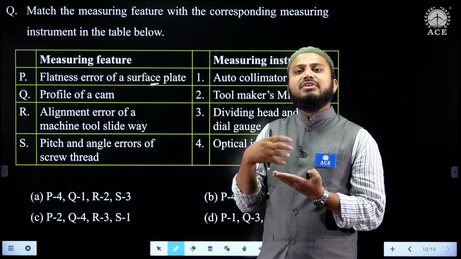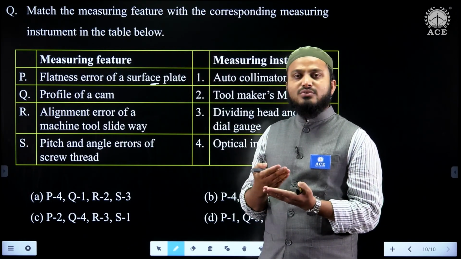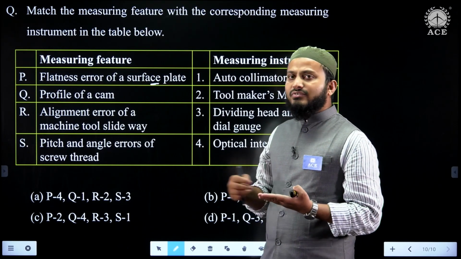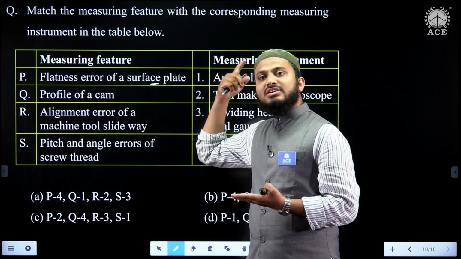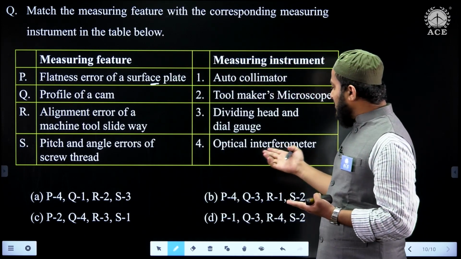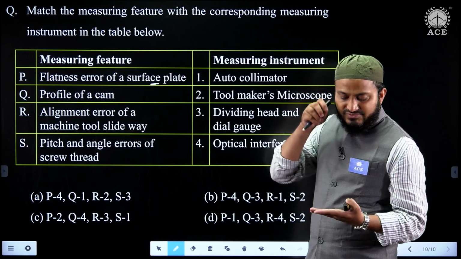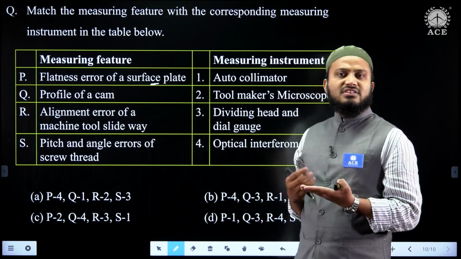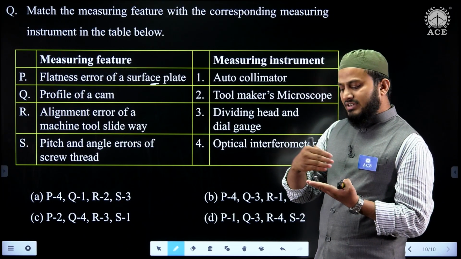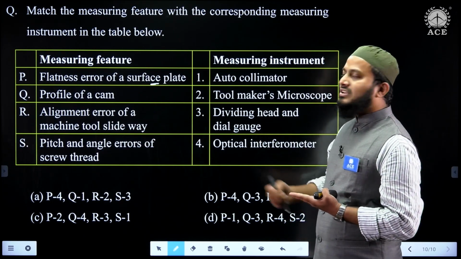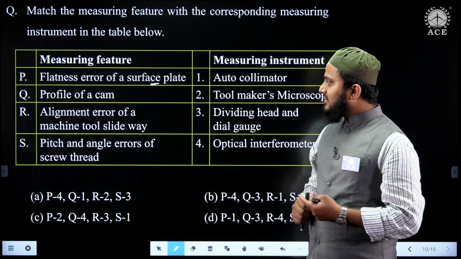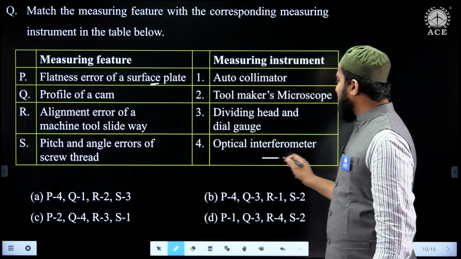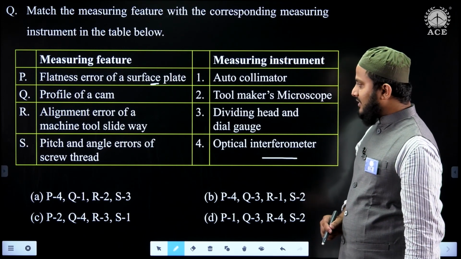So whenever we are using those instruments, first of all we need to check whether the surface is flat or not. For that we go for interferometry, where an optical interferometer is used. When we pass the light through, if proper fringes are there, then the surface is flat. If there is a deviation in the fringes, then there is a difference in flatness. So flatness error of a surface plate we measure by using an interferometer.